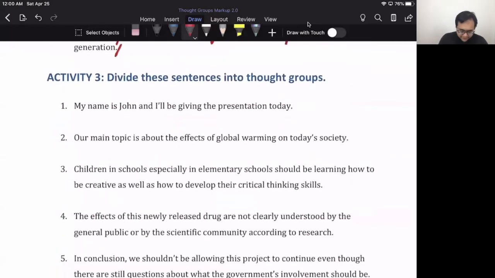I've given you 5 sentences here. And I think, yes, I did remove all the punctuation because I didn't want to give you too many clues, okay? And what I want you to do is read through the sentence and decide if you had to break this up into smaller chunks, where would you break it up, okay? Again, mark everything with a slash and go ahead.